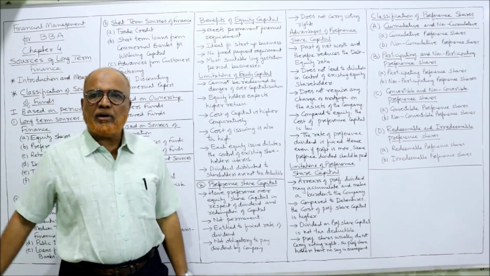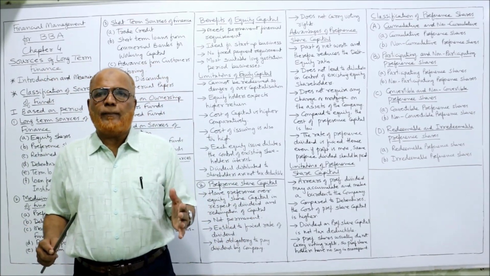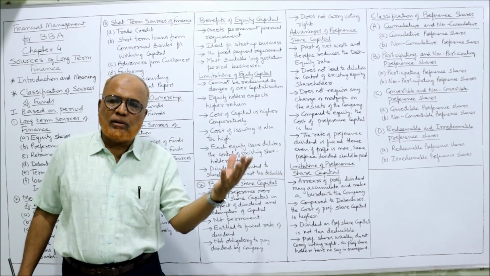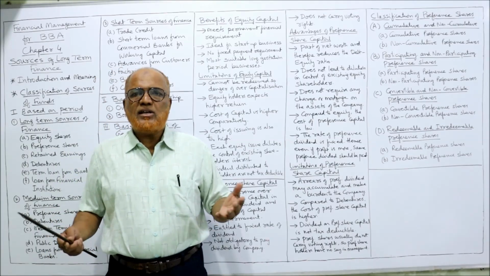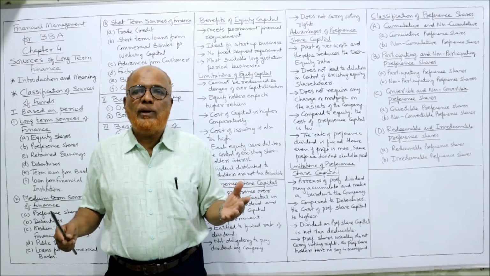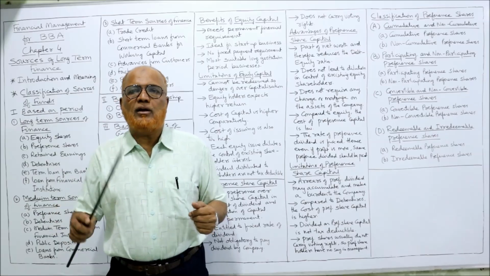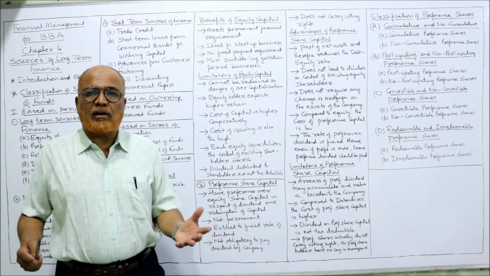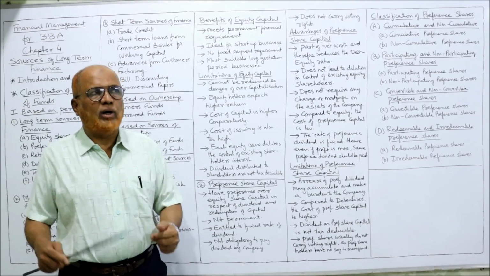No fixed payment required. That means the dividend. The dividend to shareholders depends on the profitability of the business. If there is no profit, there is no obligation to pay the dividend to shareholders. That is also an advantage to the company. If there is profit, they will pay dividend; no profit, no dividend.